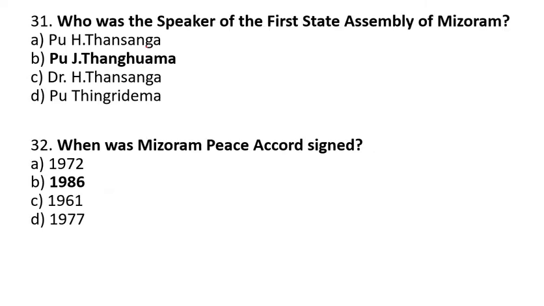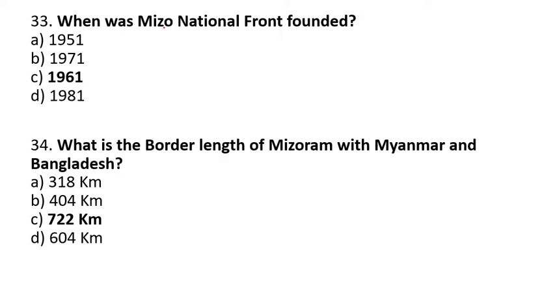When was the first state assembly election of Mizoram held? 1987. Who was the speaker of the first state assembly of Mizoram? Tuichawng. When was Mizoram Peace Accord signed? 1986. When was Mizo National Front founded? 1961.